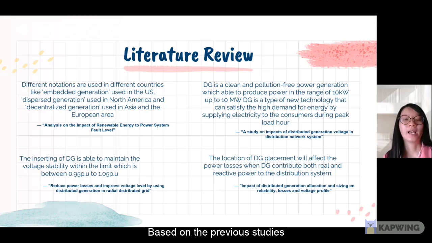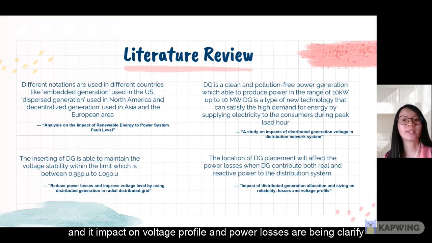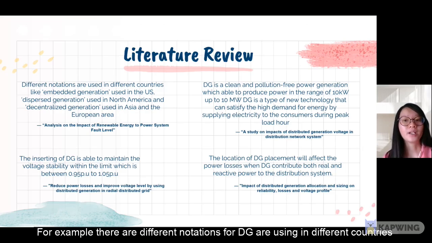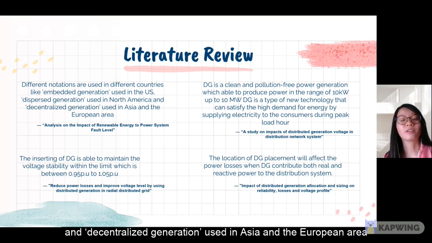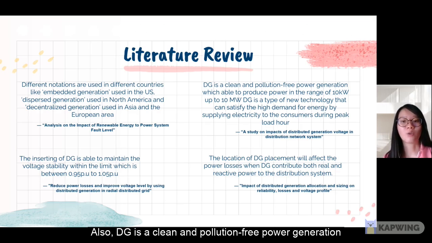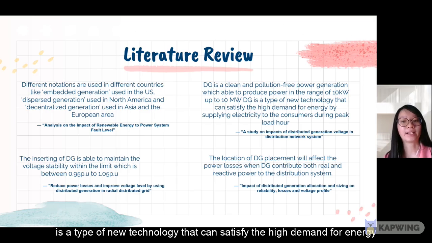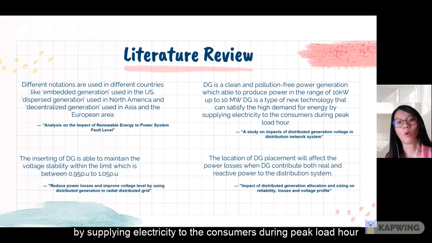Based on the previous study, some information and knowledge regarding DG and its impact on the voltage profile and power losses is clarified. For example, there are different notations of DG used in different countries, like embedded generation used in the US, dispersed generation used in North America, and decentralized generation used in Asia and Europe. Also, DG is a clean and pollution-free power generation, which is able to produce power in the range of 10 kW to 10 MW. DG is a type of new technology that can satisfy the high demand for energy by supplying electricity to the consumer during peak load hour.